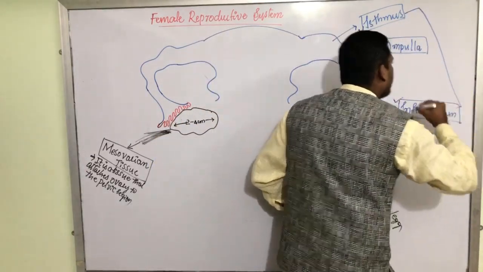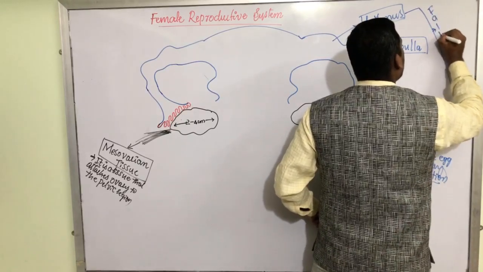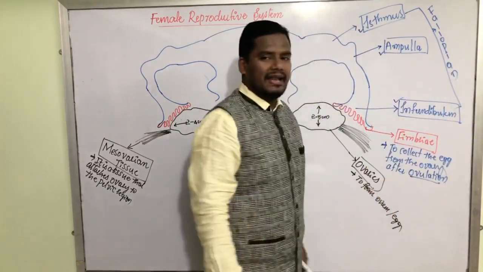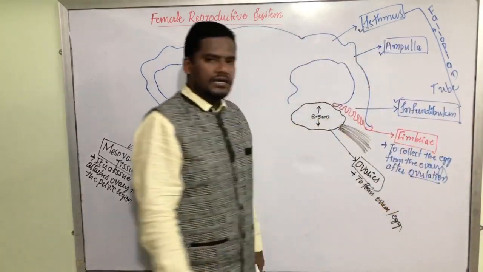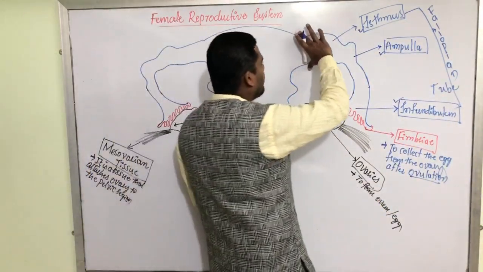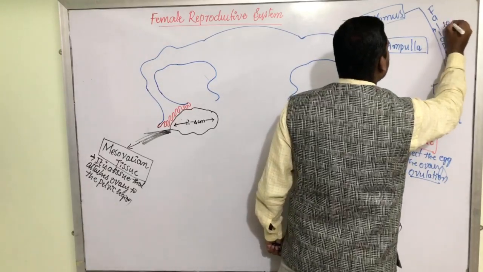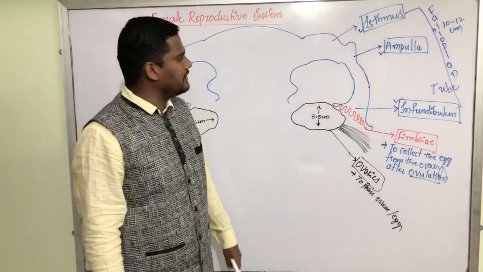Collectively, these 3 things are called the fallopian tube. This fallopian tube's approximate length is 10 to 12 centimeters.